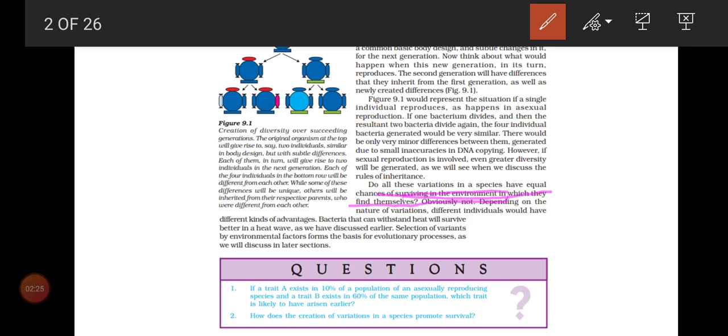Depending upon the nature of the variations, different individuals would have different kinds of advantage. This line is very, very important. Now we are saying variations would occur even in bacteria and all other creatures in the world. And 99% of variation will help to increase the survival character. But sometimes there is a chance of disappearance of the organism also.